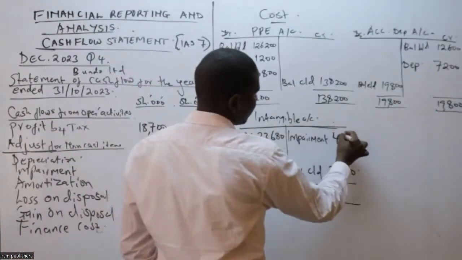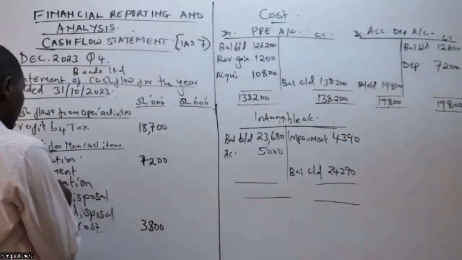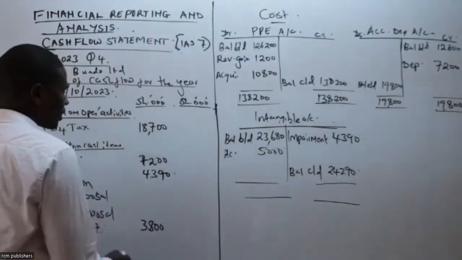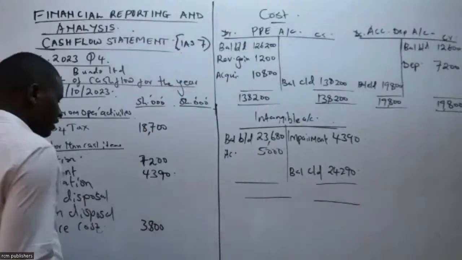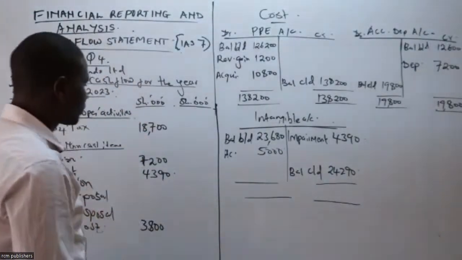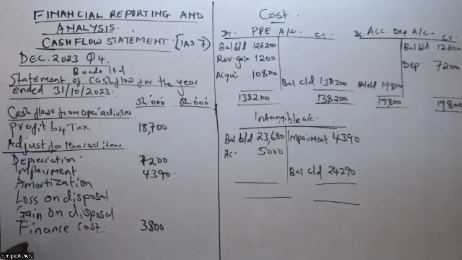So the impairment is 4,390. Remember, impairment is subtracted, and therefore we shall be adding it back to our profit before tax. And then we go to the changes in working capital. Let's do the changes in working capital very fast.